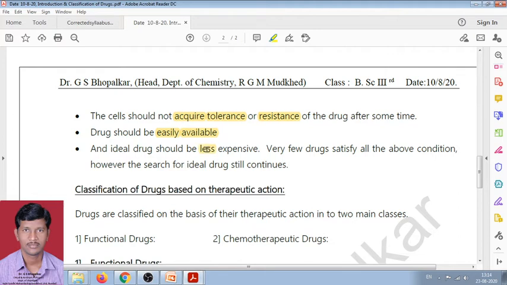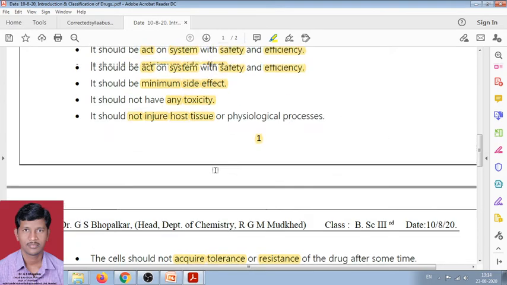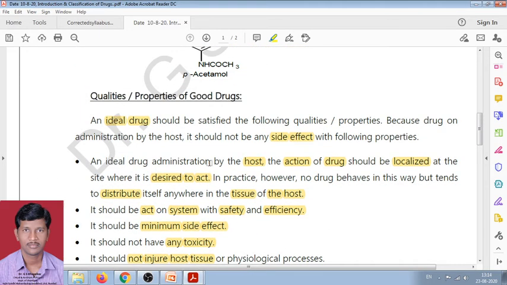But the last one, it should be less expensive. It means the cost of the drug should be very low, reasonable for all the patients. Therefore, it should be less expensive. Then this is considered an ideal drug. All these are the good qualities or properties of drugs.